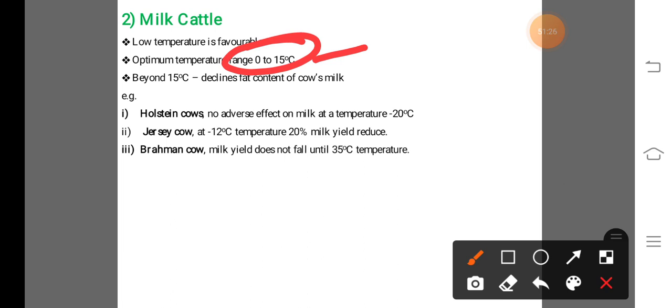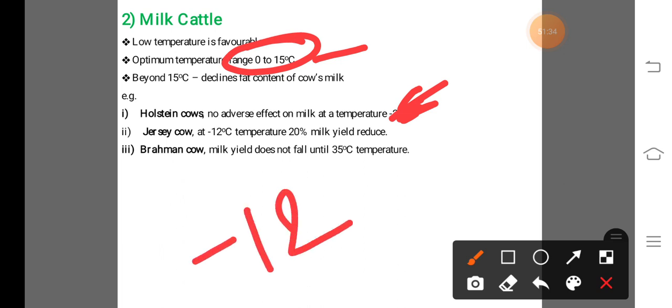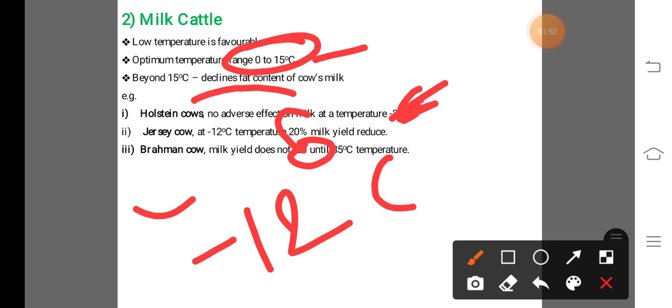For example, in case of Holstein cow, if the atmospheric temperature goes down to minus 12 degrees Celsius, no adverse effect is found on the Holstein cow, and at minus 12 degrees Celsius temperature, the milk yield reduces by up to 20% in Jersey cow.